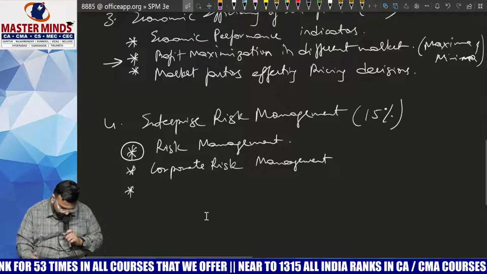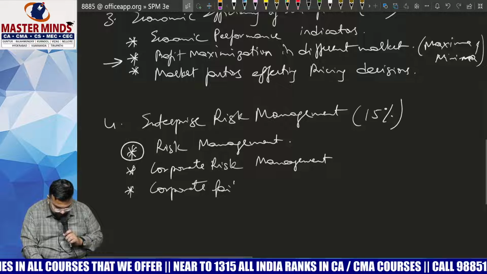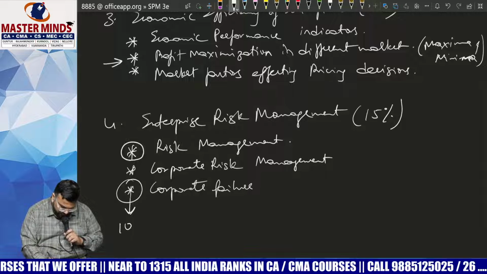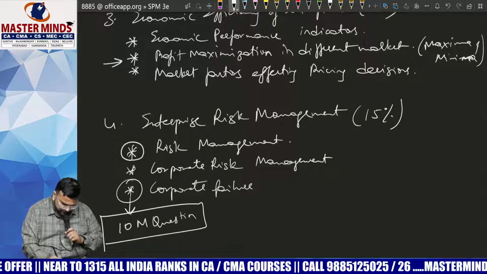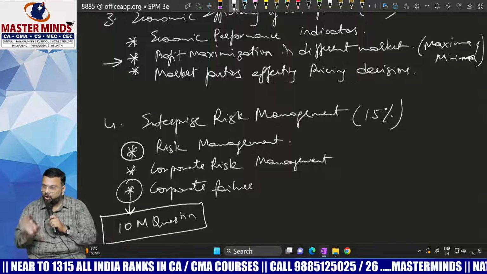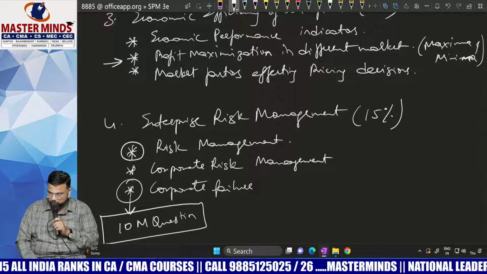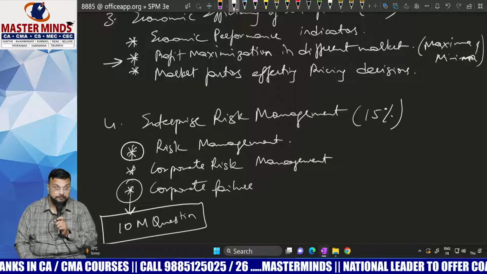The third chapter is important. That is corporate failure. Very, very important. Definitely you will get a 10 marks question from this chapter. Till now it has been a trend that we get 10 marks from this question, and that too not a theoretical question but a completely problematic question.